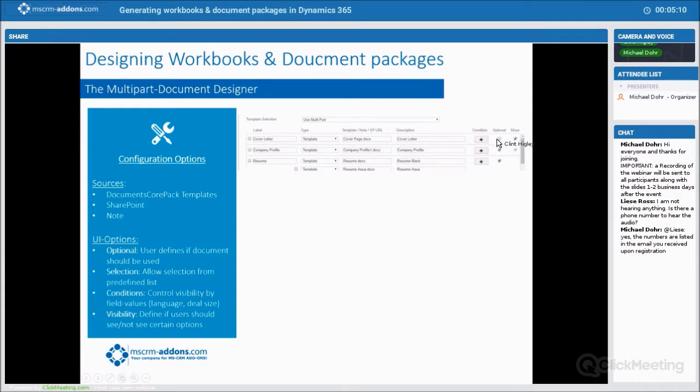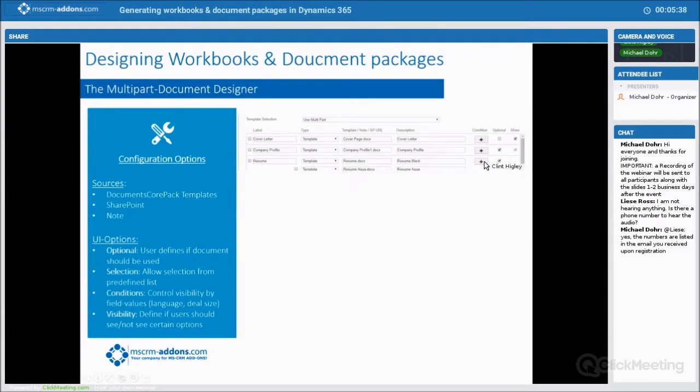Basically, it allows the user to define if a document should or should not be used, or you can just leave that blank and then it's always used. Selection, which you can see here, allows the user to select from a predefined list, so it gives them a drop down and allows them to pick the correct document which they want to merge in. And I'll show that to you here in a second in the demo.